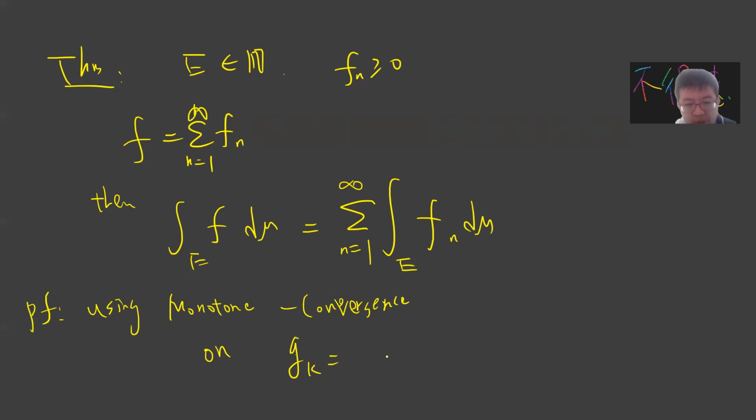You can define gk, which is the sum of Fn from 1 to k. Obviously gk is an increasing function, and Fn is measurable, so their summation is measurable.